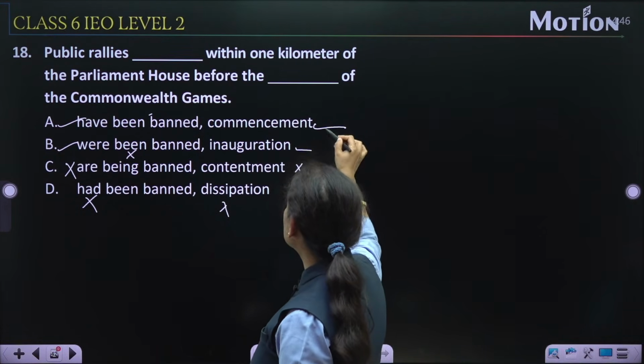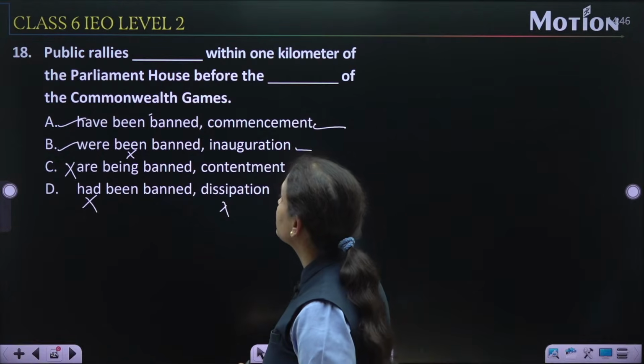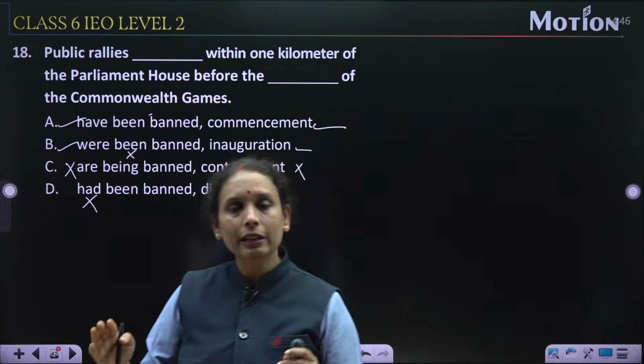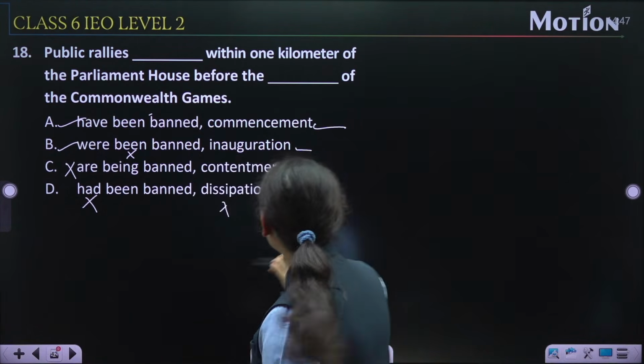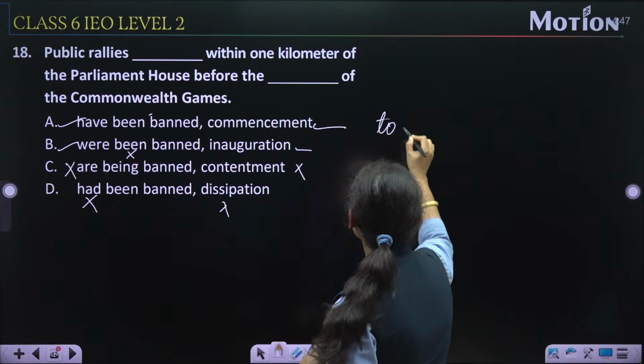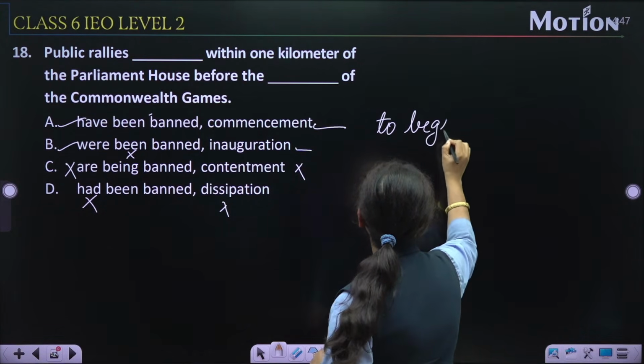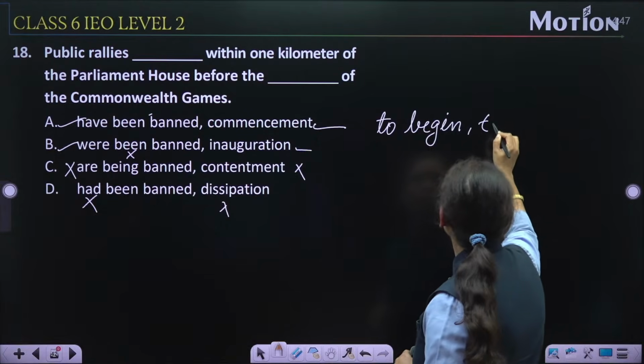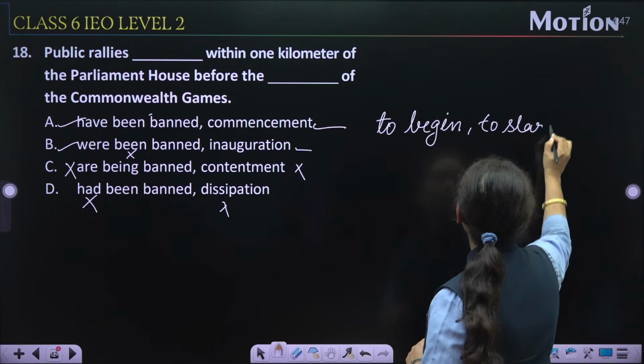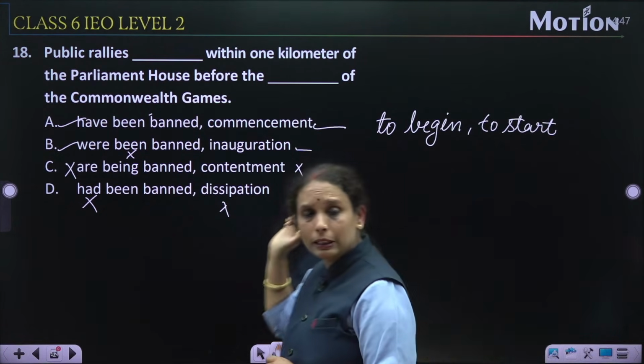But commencement and inauguration. Commencement is used for the games and sports. Commencement का मतलब क्या होता है? To begin or to start. And similarly, inauguration का मतलब भी यही होता है.